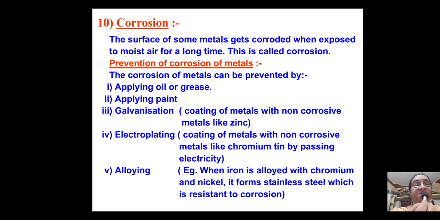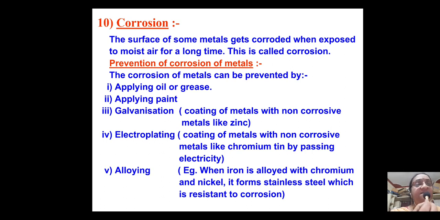Then electroplating, coating of metals with non-corrosive metals like chromium, tin by passing electricity. Electroplating करते हैं. So we'll know more about electroplating in another chapter of your textbook, children, Chemical effects of electric current. उसमें we will do more with electrolysis and electroplating.